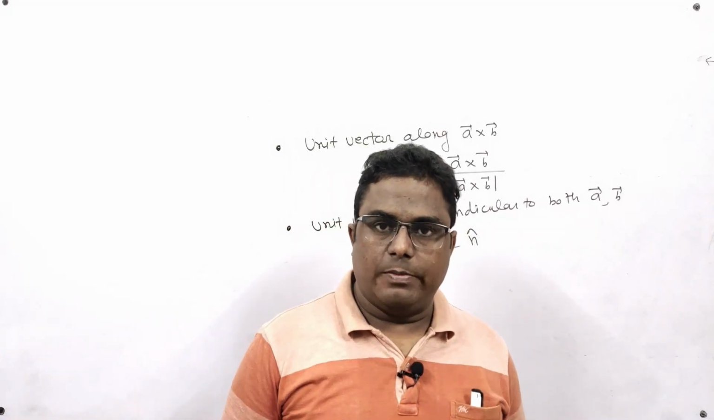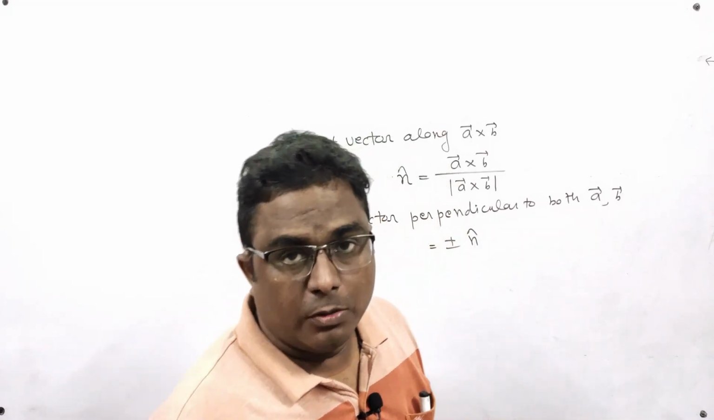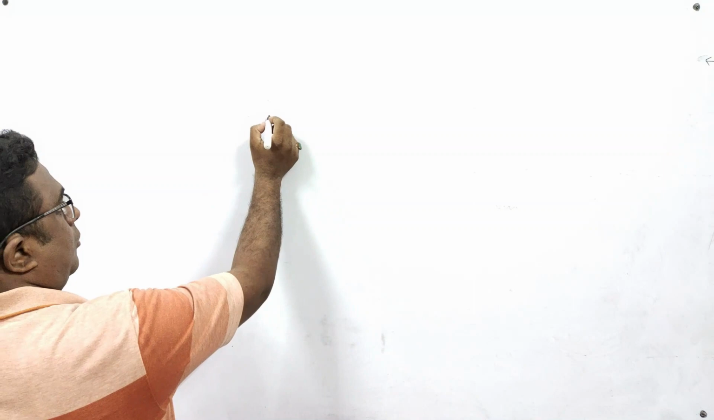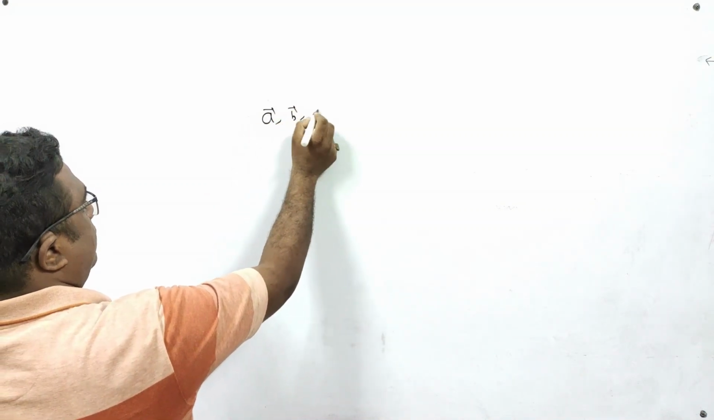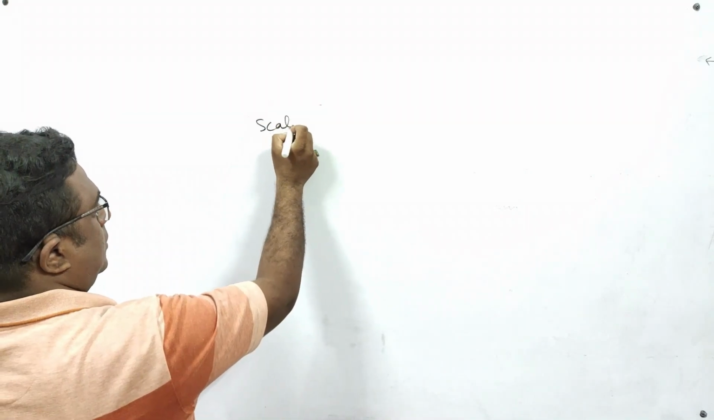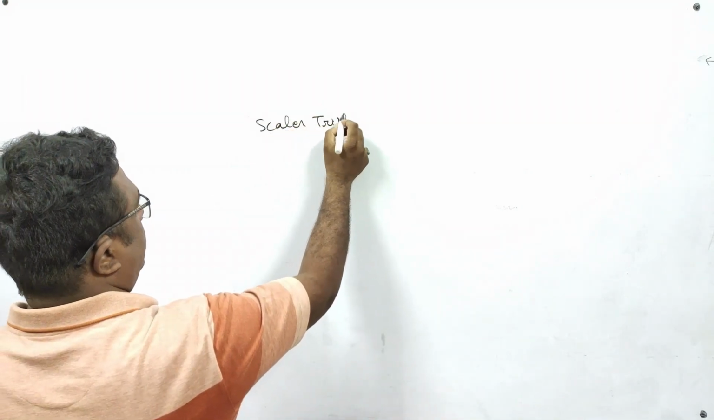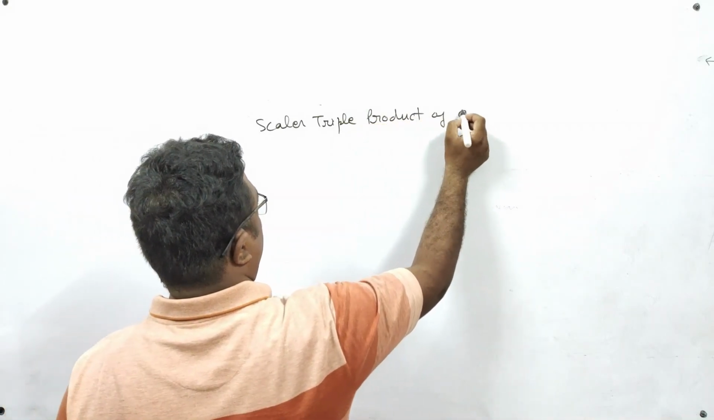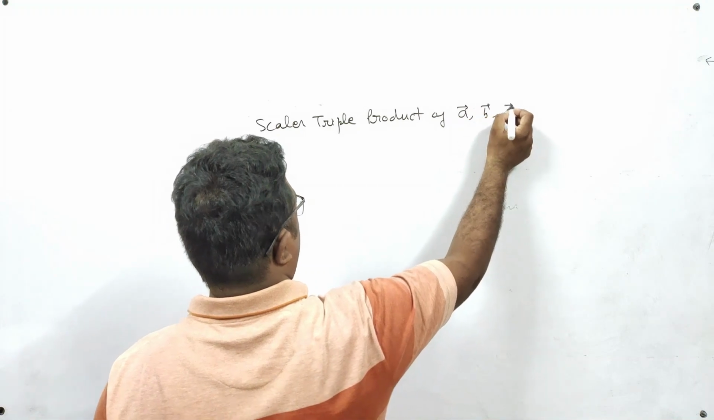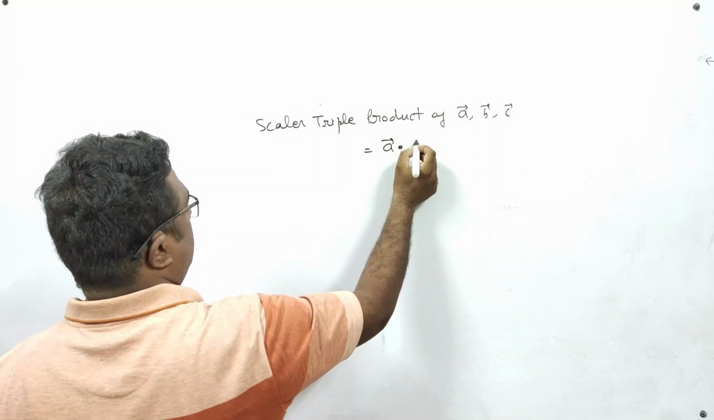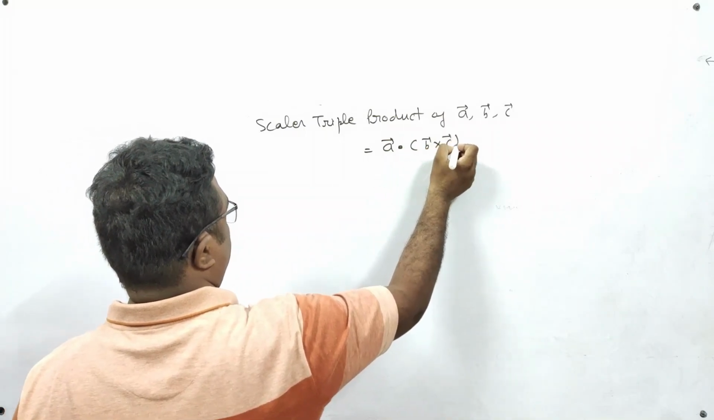Now students, we are coming to the last topic of this video, which is scalar triple product. Scalar triple product of a vector, b vector, c vector is defined in this way. Scalar triple product of a vector, b vector, c vector is equal to a vector dot b cross c.